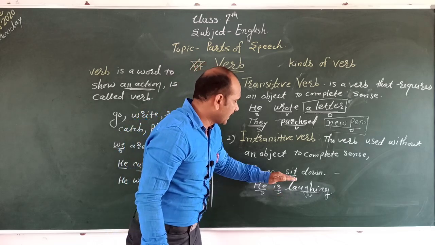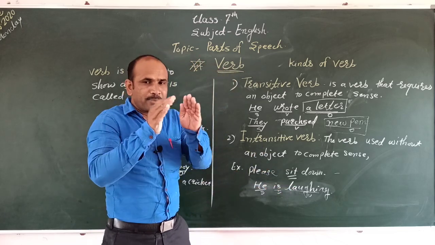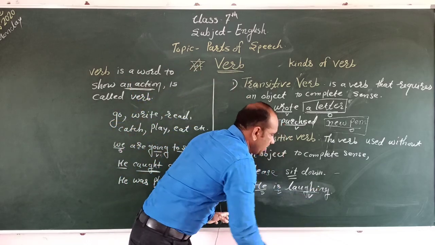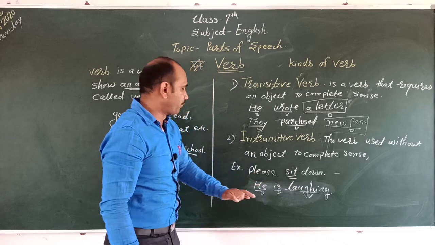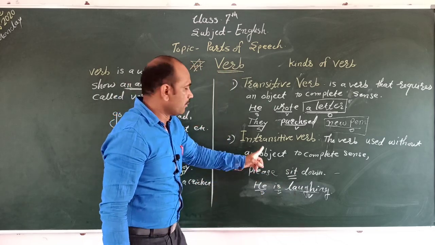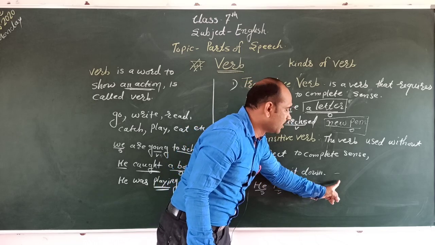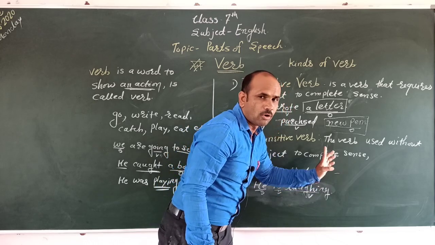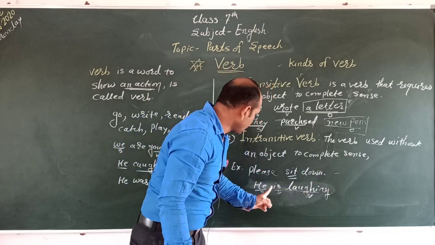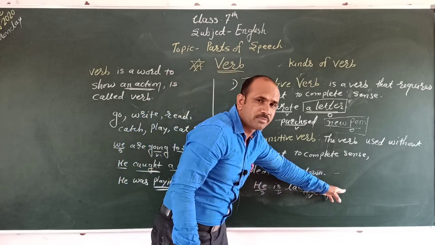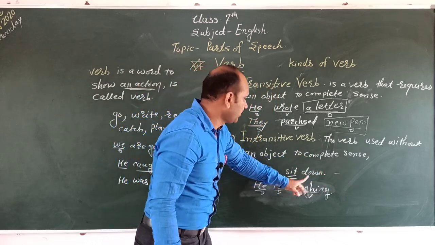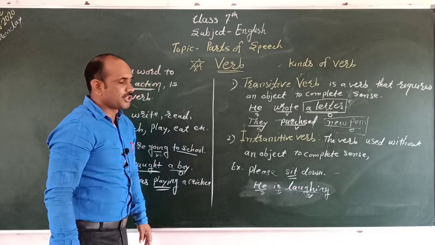When we are reading "he is laughing," at that time we consider that there is a complete sense in the sentence. Laughing is an intransitive verb, because in these two sentences there is no need of an object. "Please sit down": here is no object. "He is laughing": here also no object. But both sentences have a complete sense. Therefore, we call it the intransitive verb.